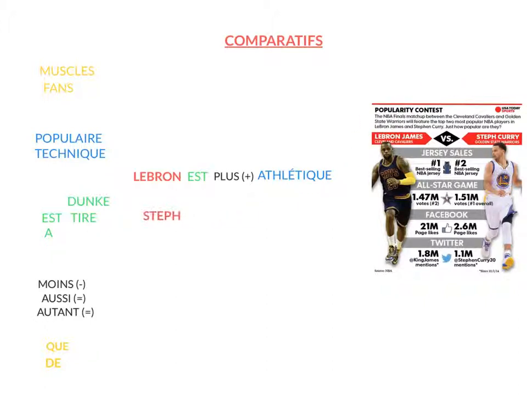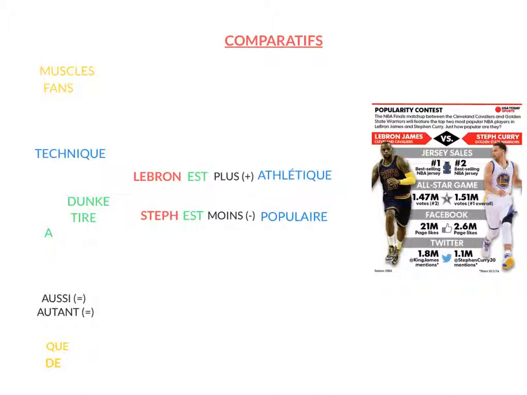Another one? Okay. Steph est moins populaire. Is that true? Steph is less popular. I don't know, but this is another example. So very simple, right? Just as in English, the structure is subject, verb, more or less, and then your adjective. LeBron est plus athlétique. Steph est moins populaire.